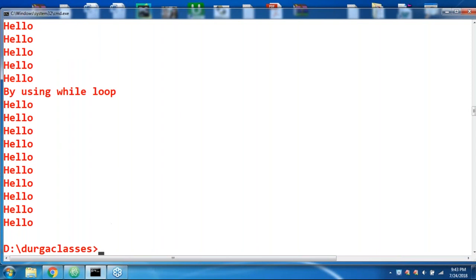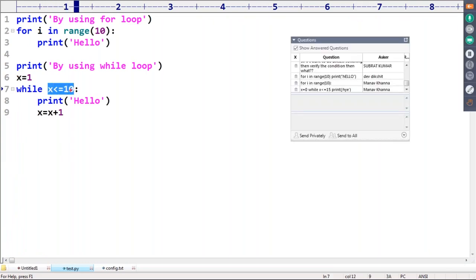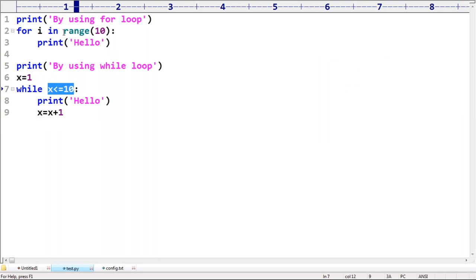As long as some condition is true, keep on doing something. Can you please keep on doing something? Then we should go for while loop. For every element present in the given sequence, if you want to do something, then we should go for for loop. Any doubt? Can you please confirm? Is everyone in a position to understand? That's all. So now, what is the next one?